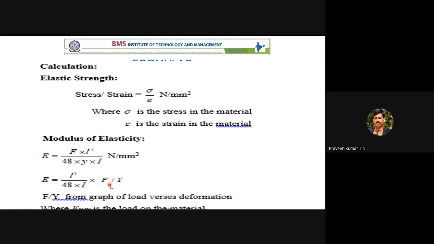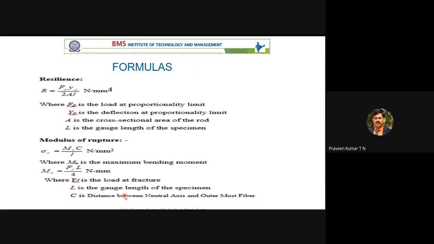You can see here, F by Y is from the load versus deformation plot. You have to draw the load versus deformation plot for getting Young's modulus. Don't calculate each and every one. If you have taken around 10 readings, don't calculate 10 E values. Your F by Y will come from the load versus deformation plot. It is nothing but the slope of the load versus deformation plot.